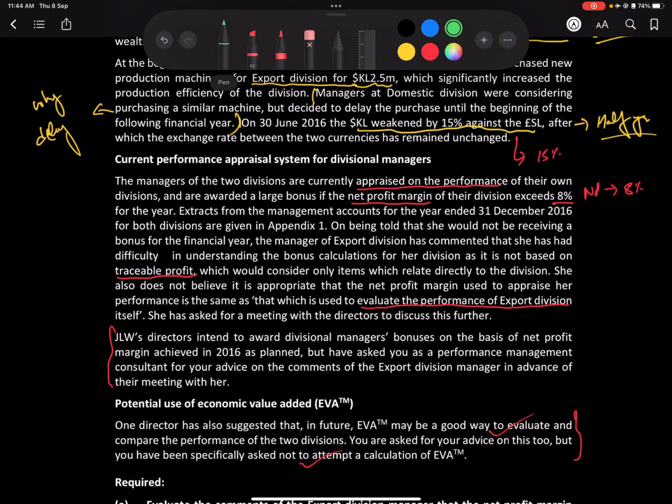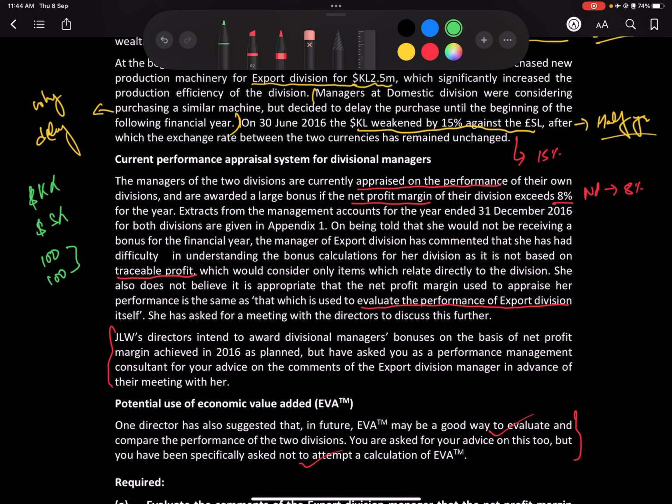So let's say currently you're exporting the same goods. Right now it's $100 and it is $100. That means the real revenue is going to be the same thing, right?